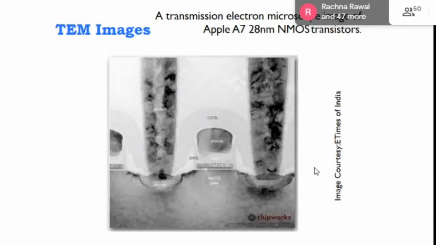The same, a high resolution TEM image of an NMOS transistor here, clearly showing the internal composition of the NMOS.